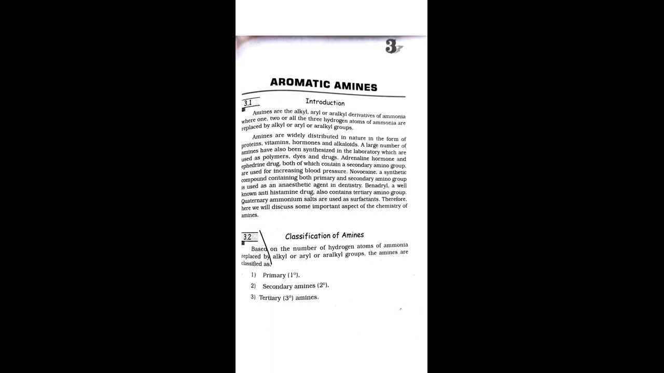Novocaine is also a drug. About this novocaine, I will discuss in your sixth semester, in the chemotherapy chapter. Novocaine is a synthetic compound or drug which contains both a primary and a secondary amino group, and it is used as an anesthetic agent in dentistry. Whenever the dentist does surgery, they give some anesthesia, and that anesthesia is the novocaine compound.